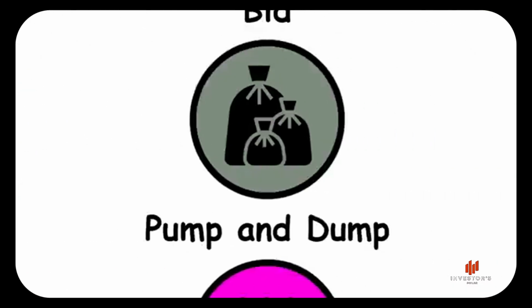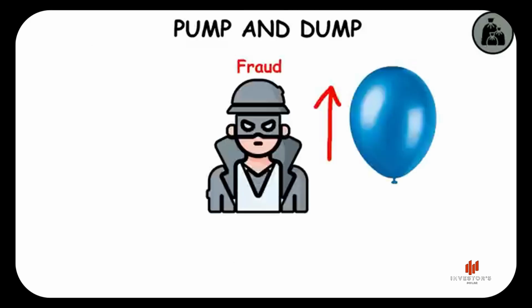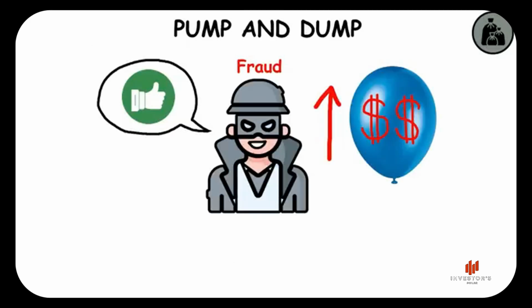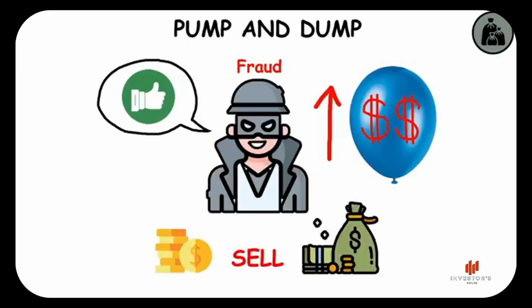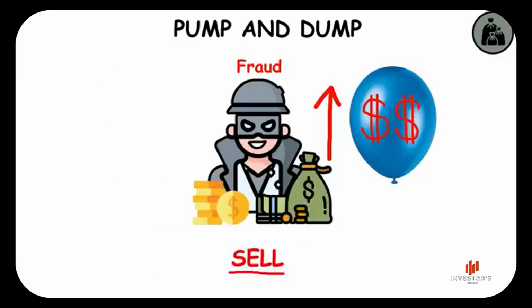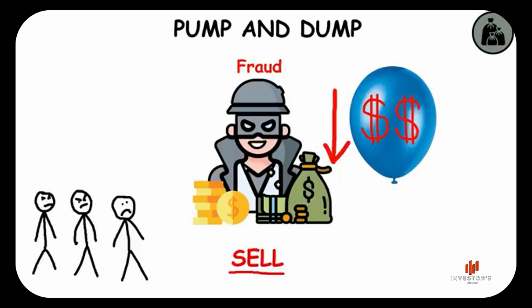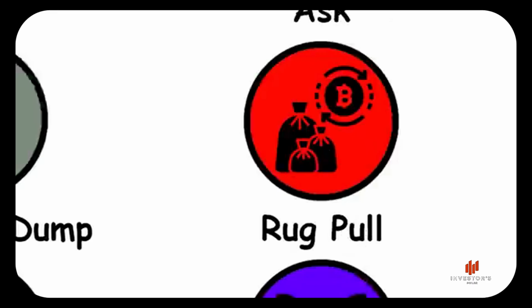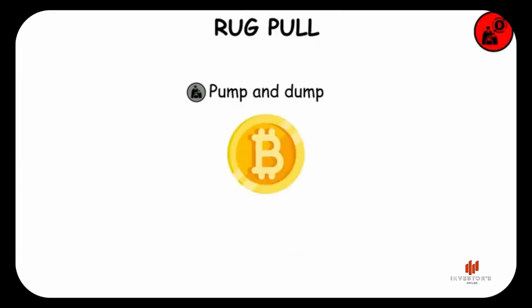Pump and dump. Form of fraud that involves artificially inflating the price of an owned stock through false and misleading positive statements. Pump. In order to sell the cheaply purchased stock at a higher price. Dump. Once the operators of the scheme dump, sell their overvalued shares, the price falls, and the other investors lose their money. Rug pull. A pump and dump in new small cryptocurrencies, usually done by their creators.